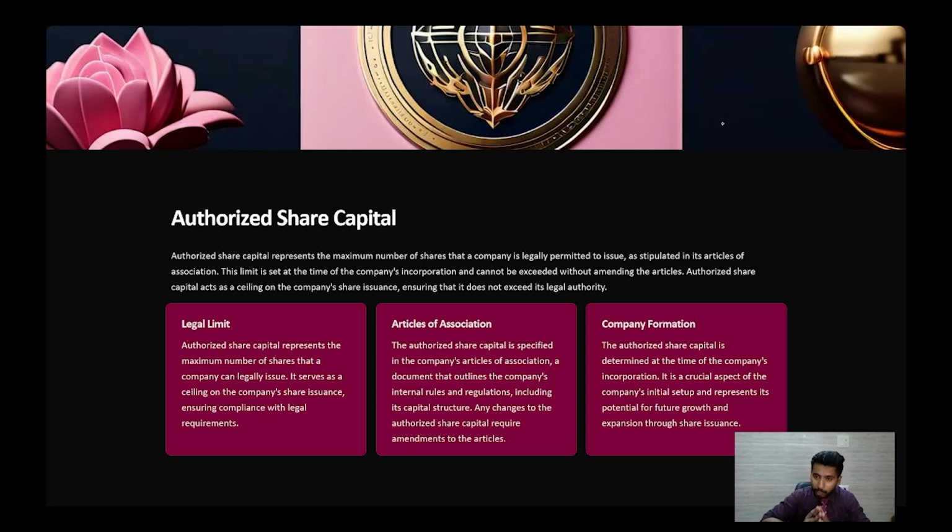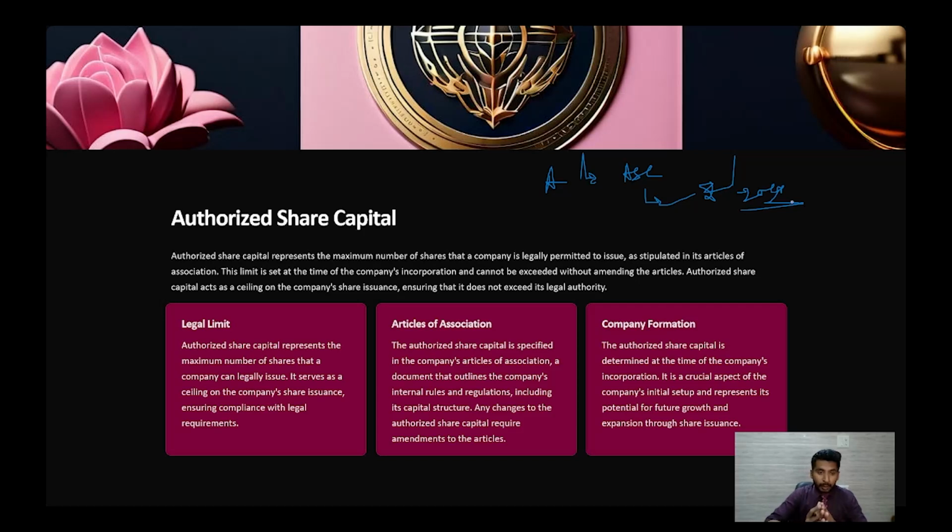But without that, you will not be able to do that. The authorized share capital acts as the ceiling on the company's share issuance, ensuring that it does not exceed its legal authority. For example, a company A got incorporated, and in the incorporation certificate it is written that the authorized share capital of the A Limited will be rupees 20 crores. That means over the lifetime, that company is only able to get rupees 20 crores from the general public for the sake of the share capital.